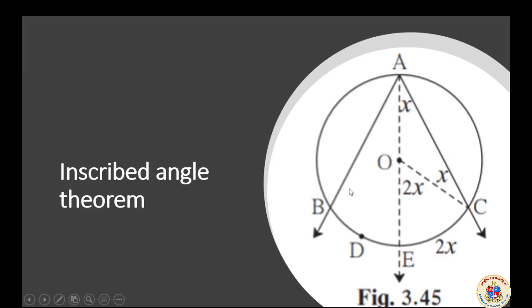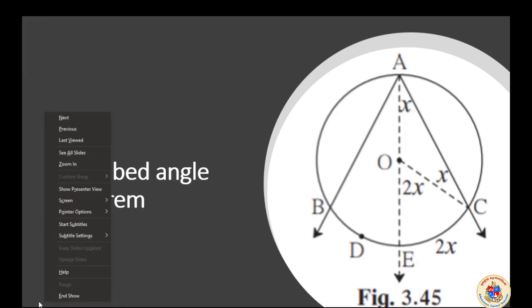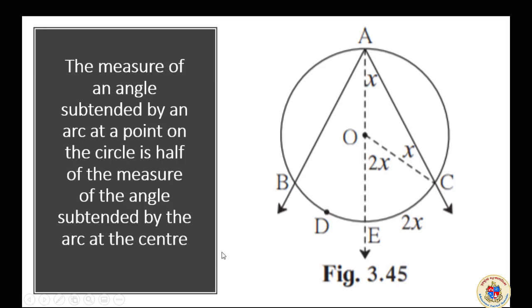Inscribed angle theorem. A theorem is coming. Inscribed angle is that angle which is inscribed by the arc. Here it is about the theorem of it. What does the inscribed angle theorem say? The measure of an angle subtended by an arc at a point on the circle is half of the measure of the angle subtended by the arc at the center.